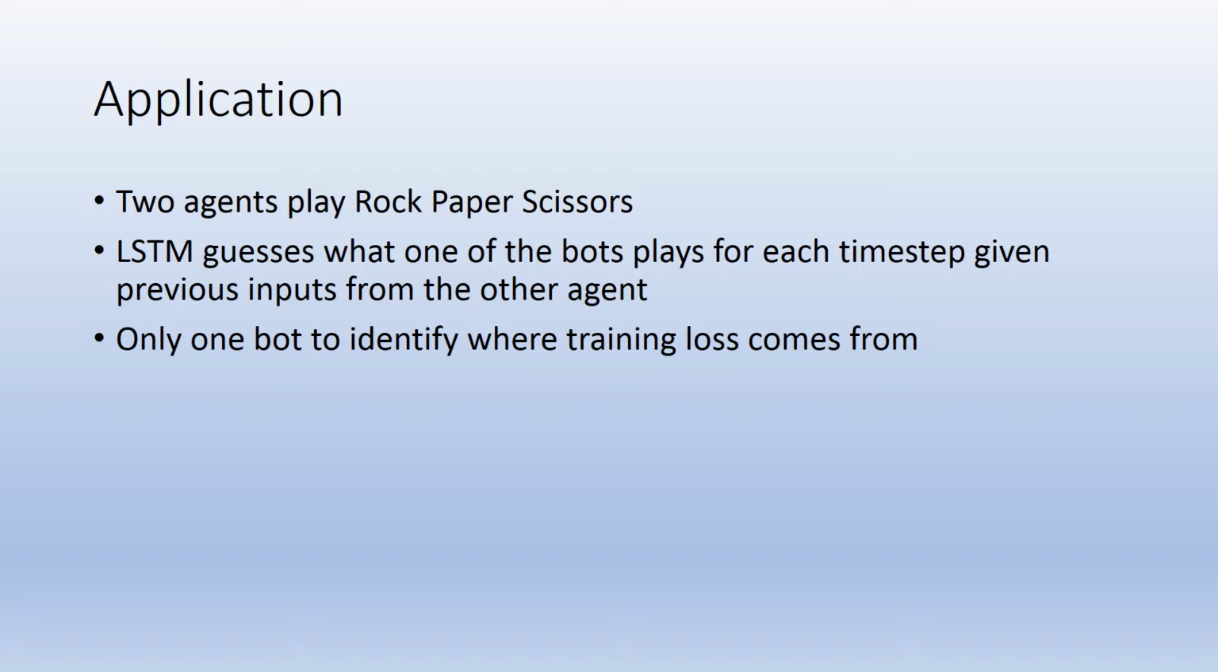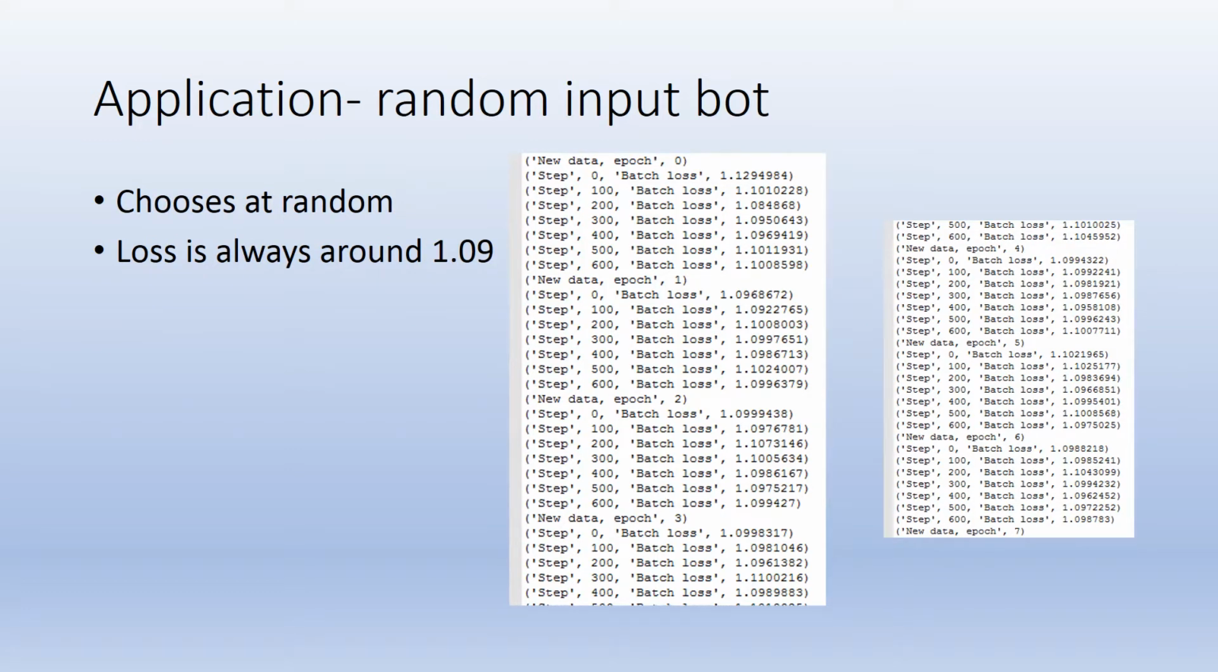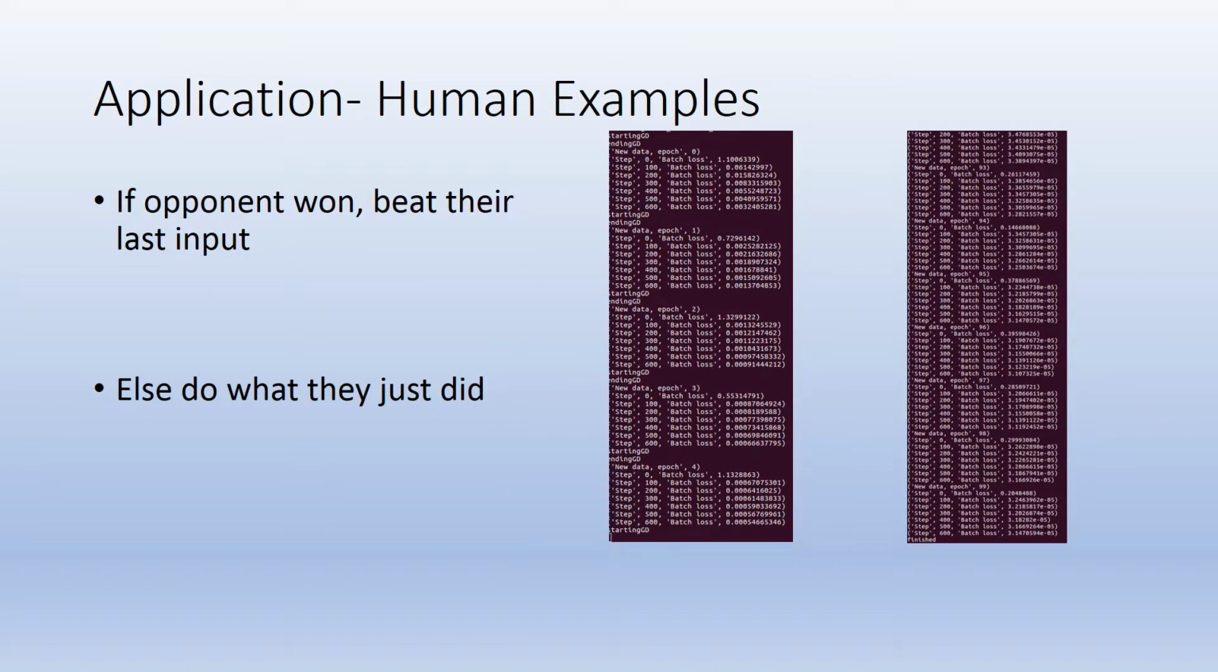Results would be generated by the outputs of two agents, and then the LSTM would guess the input of one of the bots. It would only guess the input of one of the bots, so it could easily identify where the training loss came from. In order to find a good base case for our AI, I decided to look at the training loss for our AI evaluating a random agent, that being an agent that always chooses rock, paper, or scissors at random. When guessing random against any other bot, the loss would always be around 1.09.